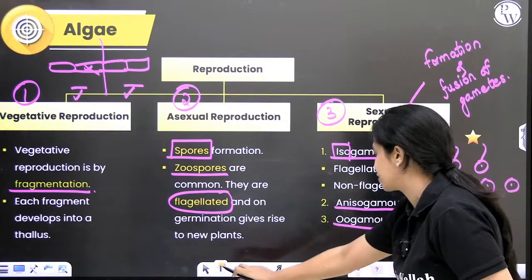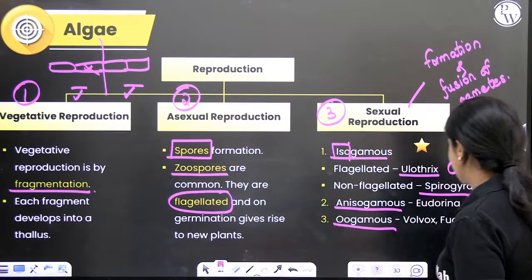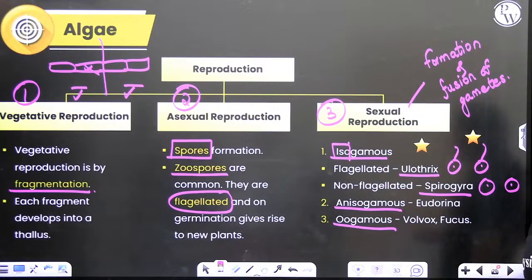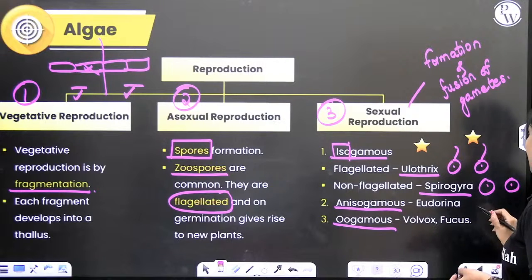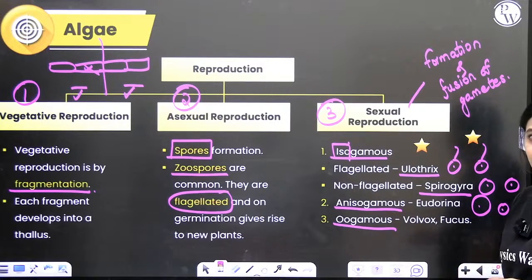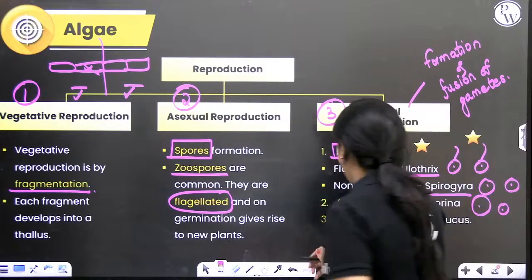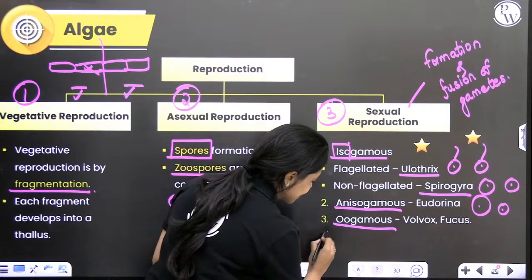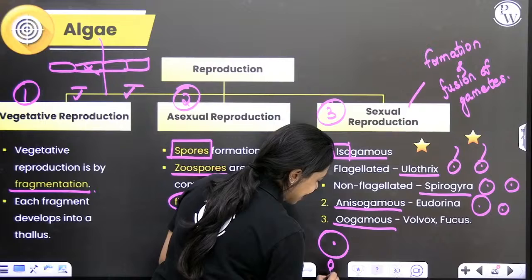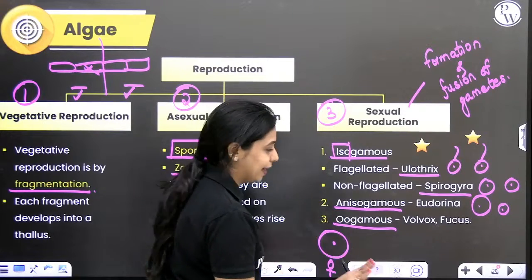Many times questions have been asked from this concept. Anisogamous means what? Male gamete is large, female gamete is small. There is difference in size. They may or may not be flagellated. Oogamous means what? In oogamous, you have large female gamete that is not motile.